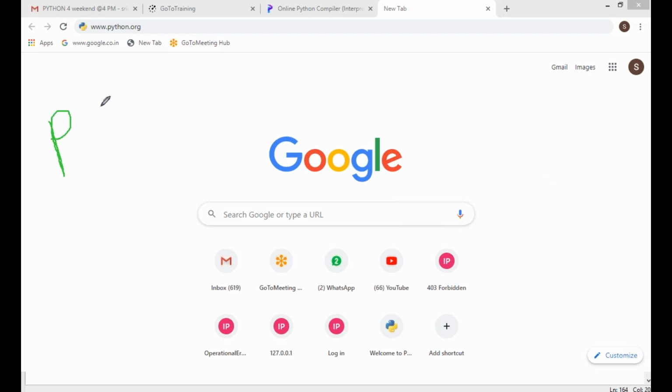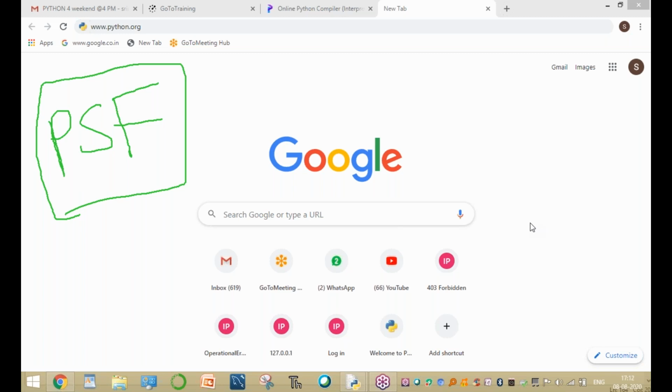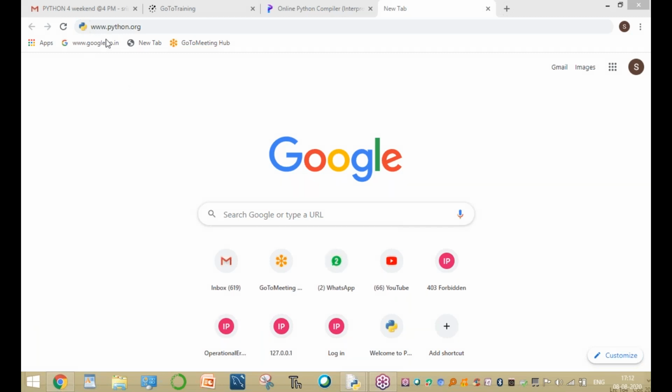This organization is maintained by one committee. The committee is called the PSF, Python Software Foundation. It is an organization, just like Durgasoft is an organization. There are a number of organizations. This foundation organizes the Python software and develops the Python applications.